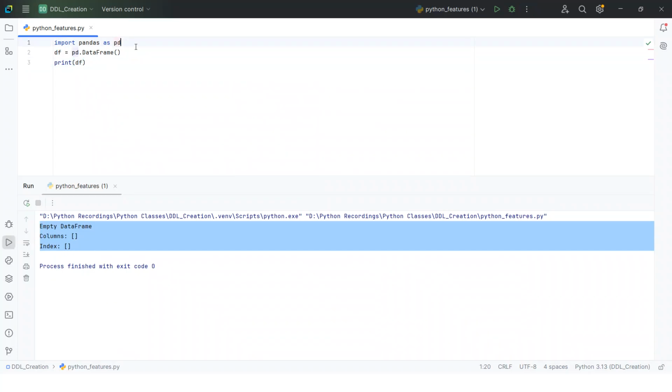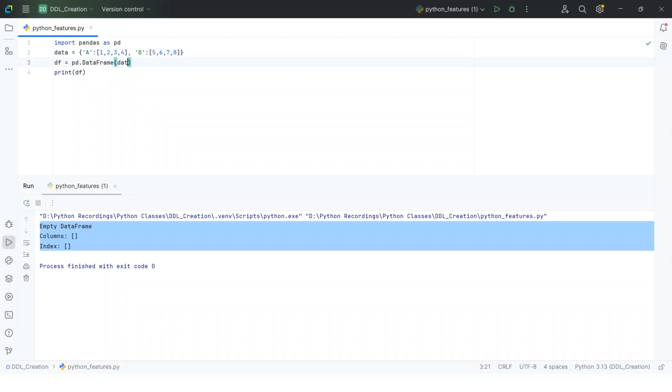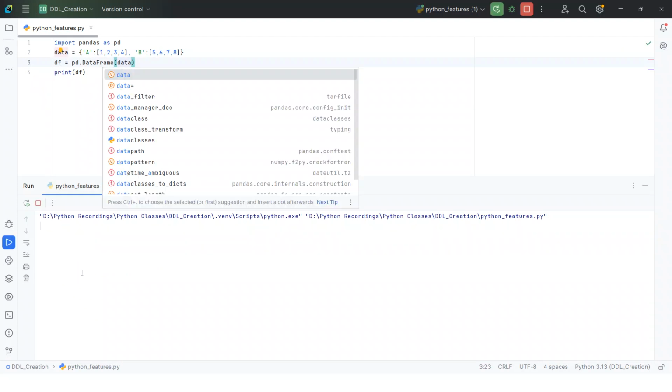For example, if I want to add data, data is equal to a colon 1 comma 2 comma 3 comma 4, comma b colon 5 comma 6 comma 7 comma 8. I want to give that data into the data frame, and it gives the output.